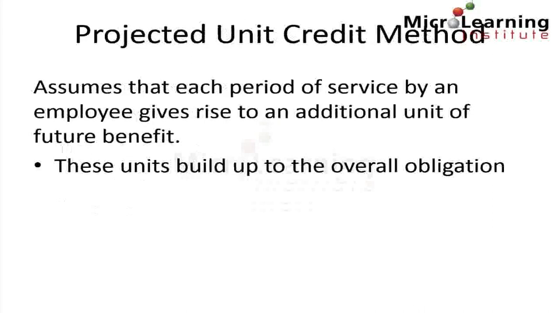IAS 19 uses the projected unit credit method to account for defined benefit pension plans. This method assumes that each period of service by an employee gives rise to an additional unit of future benefit, and these units build up to the overall eventual obligation.